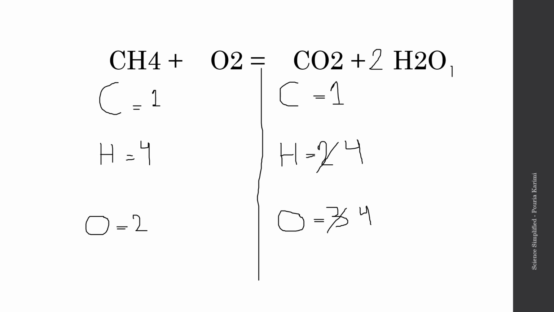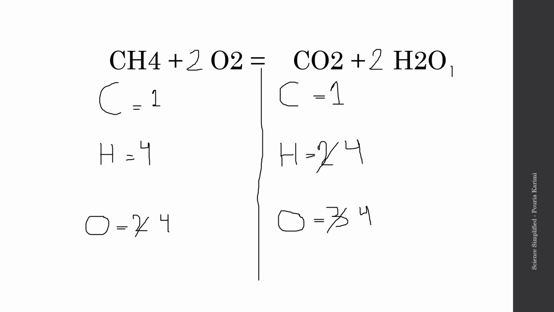Now this should be pretty easy, right? Because we have 4 oxygens on our product side and then only 2 on our reactant side. So we add a 2 behind here, and this turns it into 4. Let's check our work to see if we did it correctly.